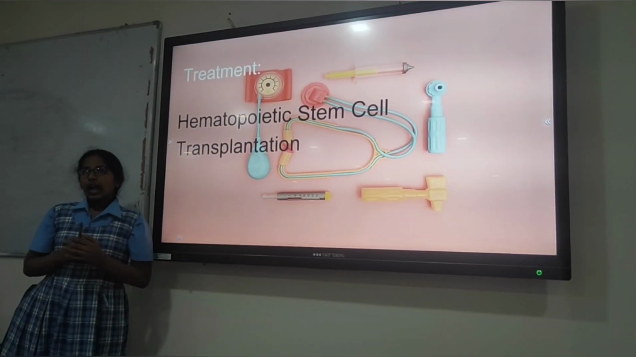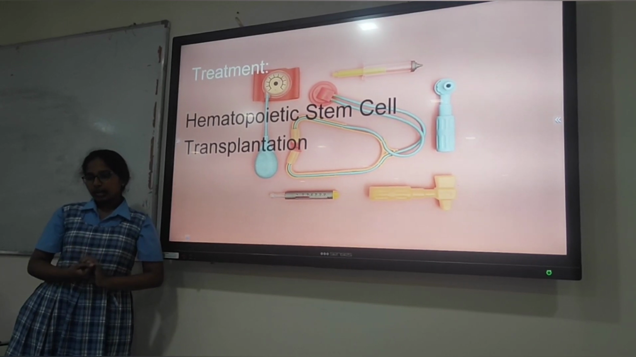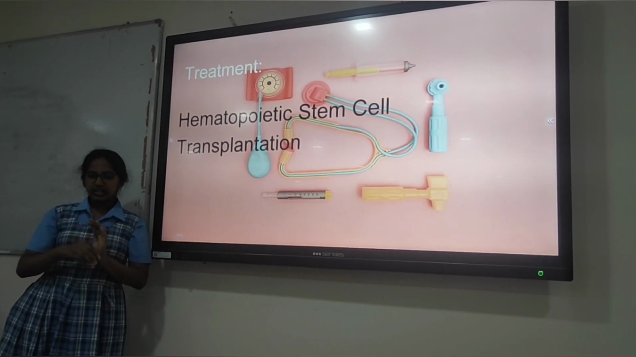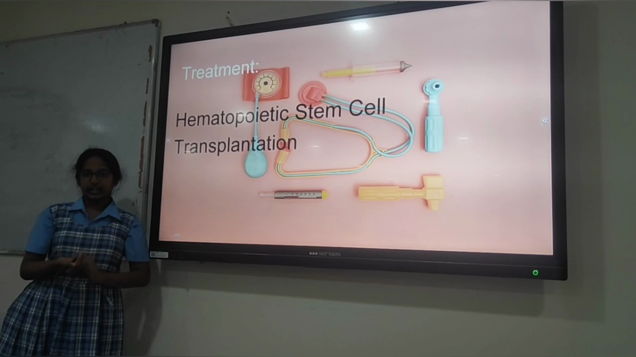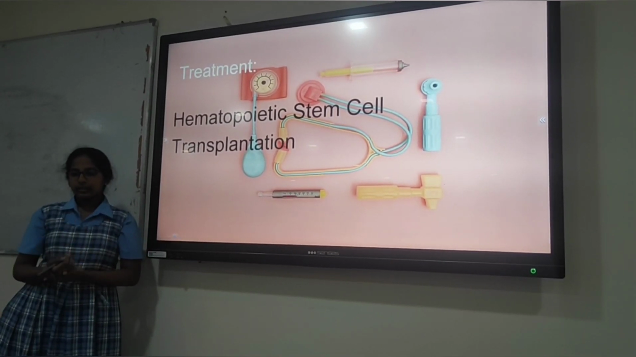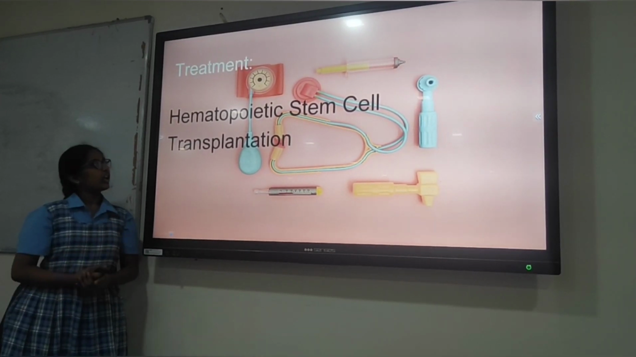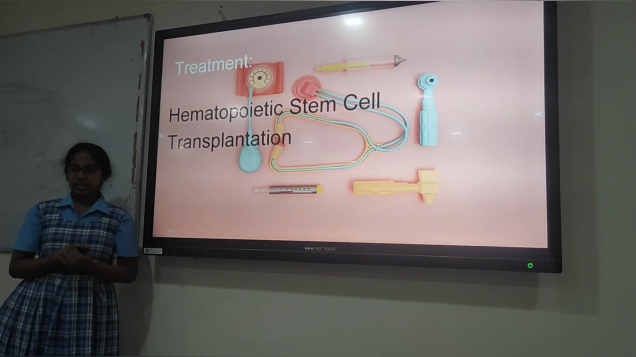Treatment. As we know, when we talk about cancer, tumor comes to our mind. But a tumor is a clump of cells which can be easily removed and observed with the naked eye. But in the case of blood cancer, they are blood cells. They can't be observed with the naked eye and they can't be removed so easily. For this, a specialized treatment called hematopoietic stem cell transplantation is used.